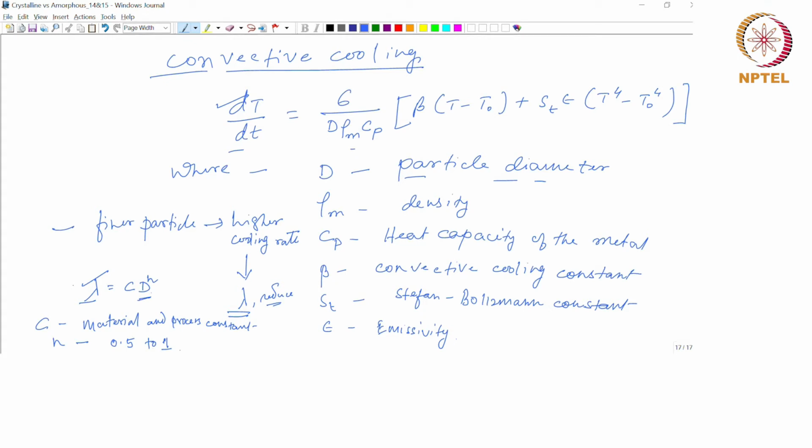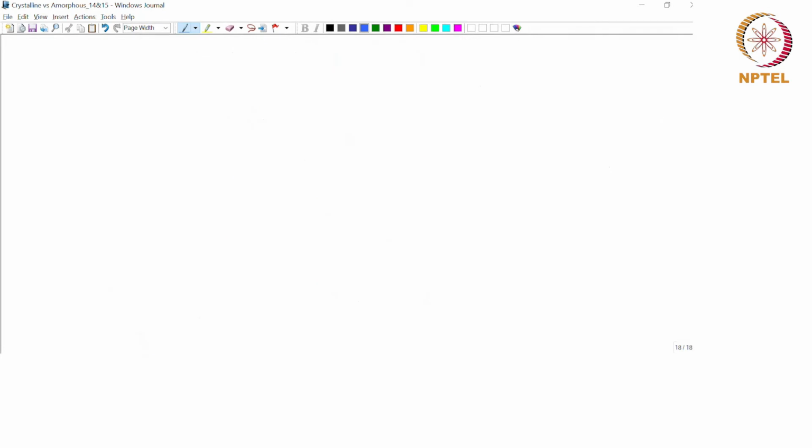And the relationship between cooling rate and the particle size, which is described by this equation, can also be shown by this graph, which is a plot between the cooling rate and particle size.